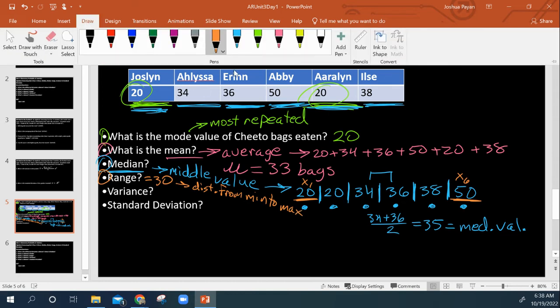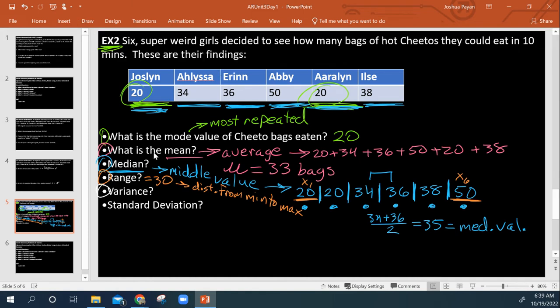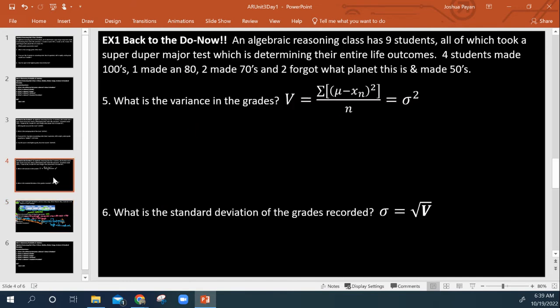Okay. Now, we are going to get into what's called variance and standard deviation. So variance is the most complicated thing to actually figure out. So we're going to come back here, and I'm going to give you a chance to copy down this formula. I'm not going to do this example because it would take a little bit too long. But variance is basically just calculating how much each value differs from the average.